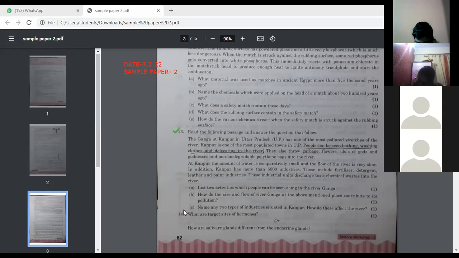Yes, Anshika. Answer 1 is people can be seen bathing, washing clothes, and defecating. Beta, one is done. We are talking about B part. One is already underlined. Not able to find the answer from this paragraph.